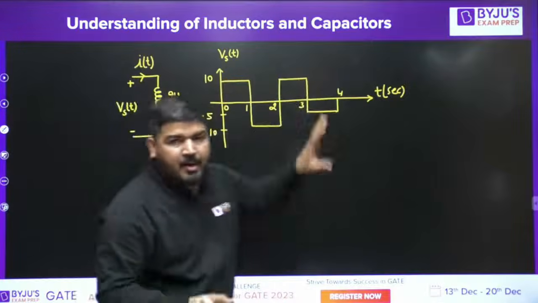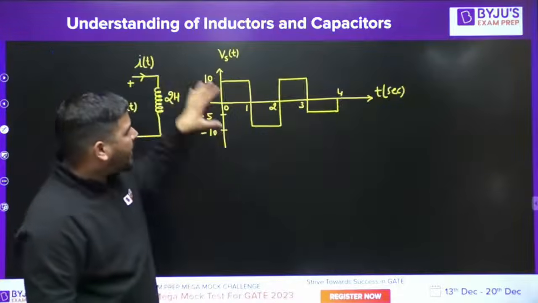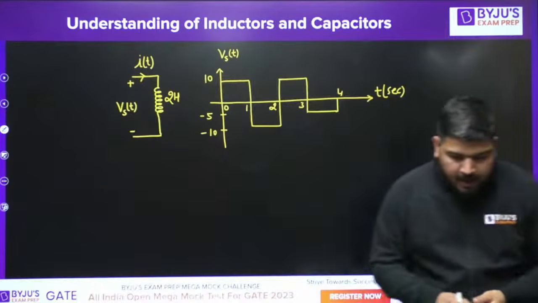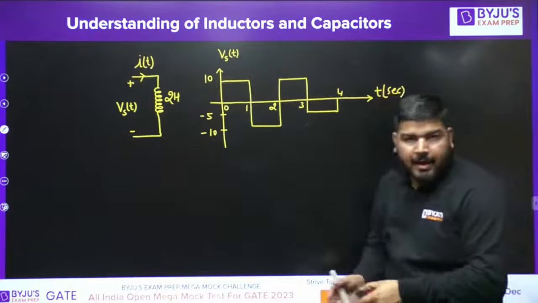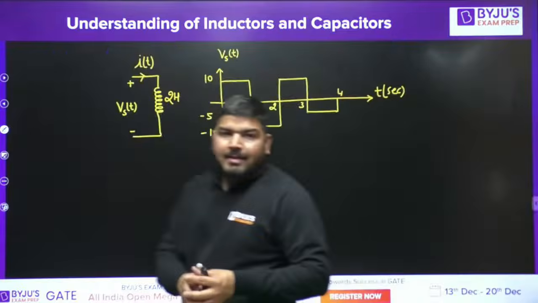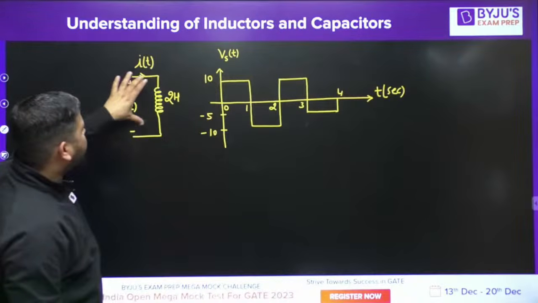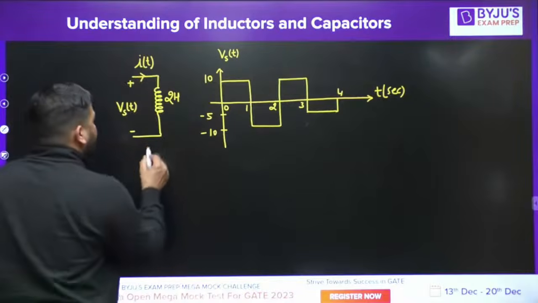Let's say this is the wave shape. Let me teach you this concept first, and I'll come to this question again. First try to understand this concept, and then I'll come back to the question and explain it. Let's say this is my vL(t), and this is the inductor L, and the initial current is given as 0.